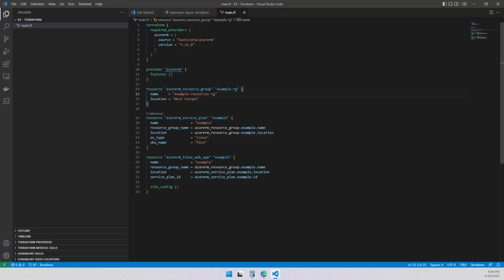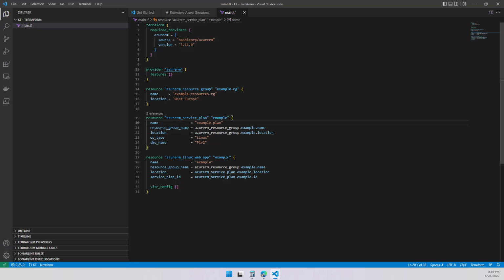So what's next? Over here, we're going to create a second resource. It's going to be an Azure plan. Every website needs to have a plan for it, the compute part, so we're going to state it over here. So in the attributes, again, this is the name. I'm going to call this app service, and I'm going to put example plan, to make sure this is my app service plan, example plan. I'm going to put it over there.